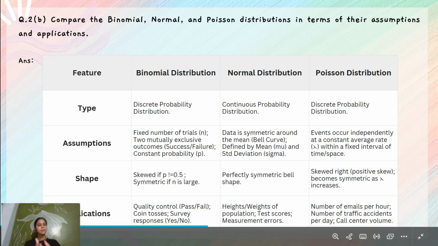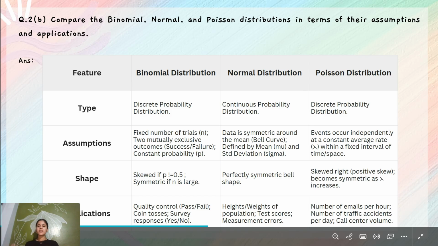Now, question number 2, B part. Compare the binomial, normal, and Poisson distributions in terms of their assumptions and applications. The first one is binomial distribution. The type is discrete probability distribution. Assumption: a fixed number of trials n, and two mutually exclusive outcomes, success and failure, with constant probability. The shape is skewed if p is not equal to 0.5, and symmetric if n is large. Applications: quality control like pass or fail, coin toss, and survey responses like yes and no.